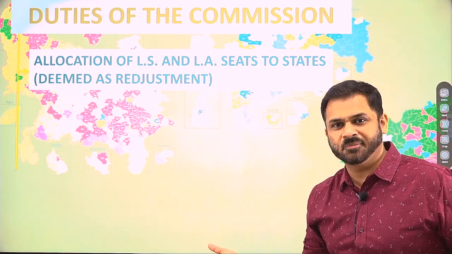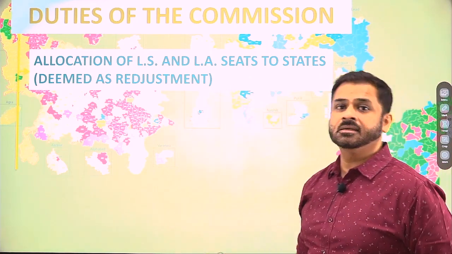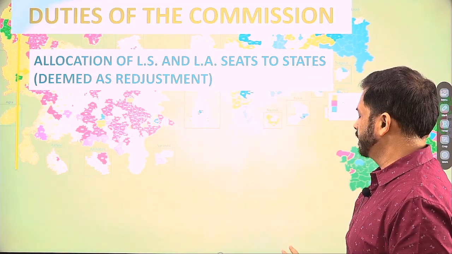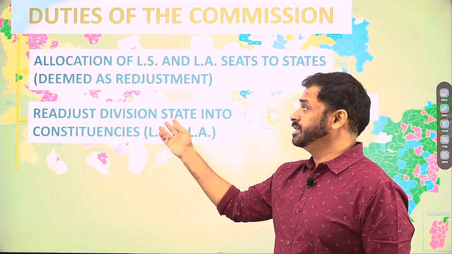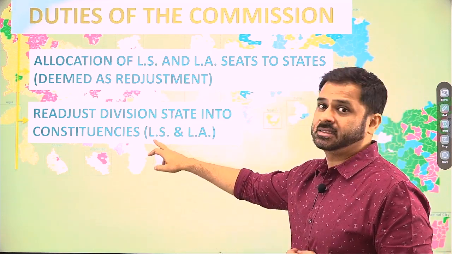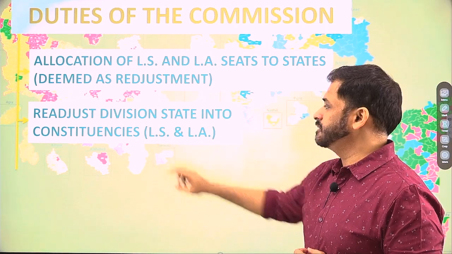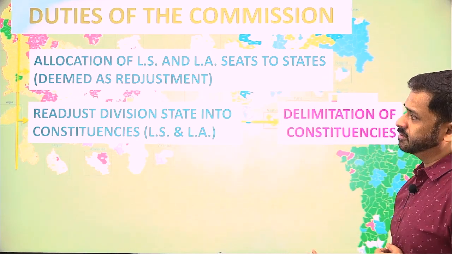Basically, it's just depending upon the population only that you are adjusting it. But this will be seen as done by the Delimitation Commission. Second is, of course, the main process of delimitation, which is readjusting the division, that is, the constituencies within the states, both for the Legislative Assembly constituency as well as for the Lok Sabha. This is what we are calling the actual delimitation of constituencies.